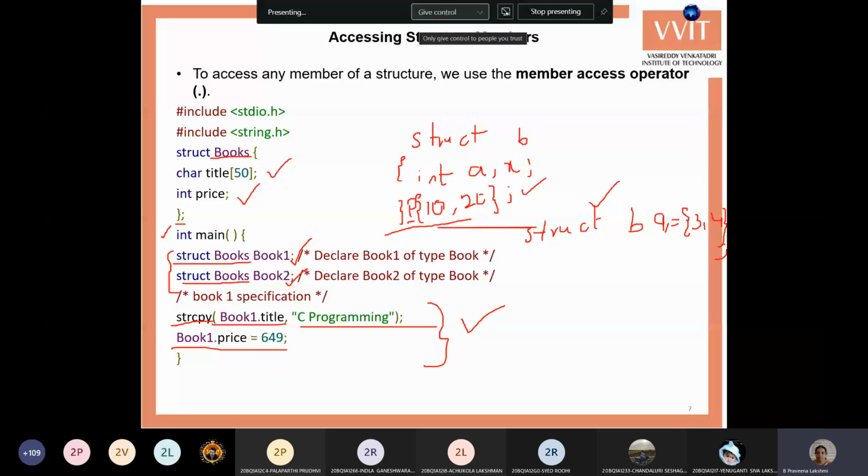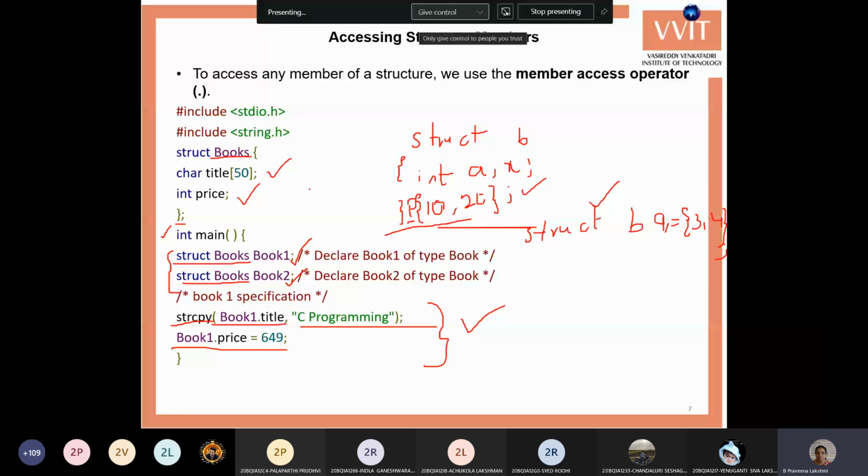Okay, next we'll go for the unions. So union is a special user defined data type. The working, storing and accessing of values is similar to the structure, but the memory part is different from the structure.